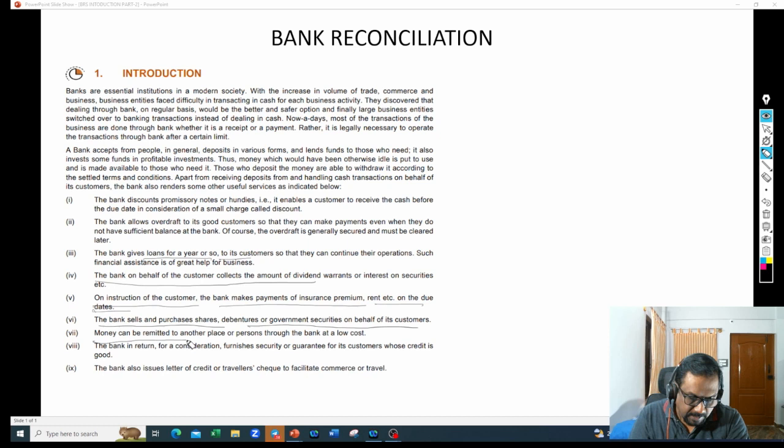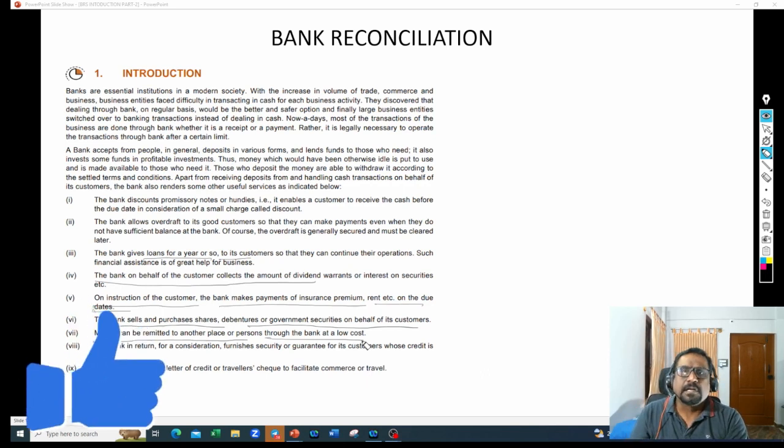And money can be remitted to another place or persons through the bank at a lower cost. If you want to travel from one place to other place, it is always not safe to carry the cash, right? So you can take one DD, or you can transfer this amount online. You can take traveler's check from one place to other place. You can go and produce the traveler's check and get the cash from there. You don't require to carry the cash from one place to other place. Banker will facilitate you to bring that cash from one place to other place. They will give one traveler's check, they will give you one DD, or they will give all these online transfer